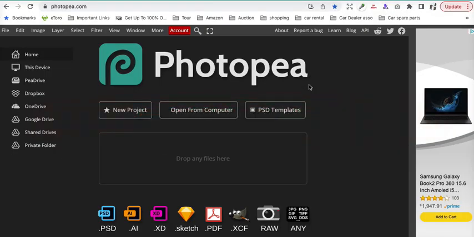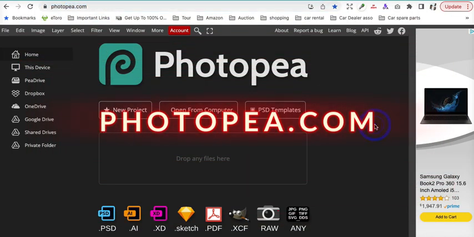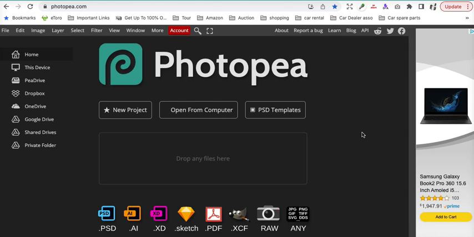3. PHOTOPEA.com. This is an online alternative of Adobe Photoshop.